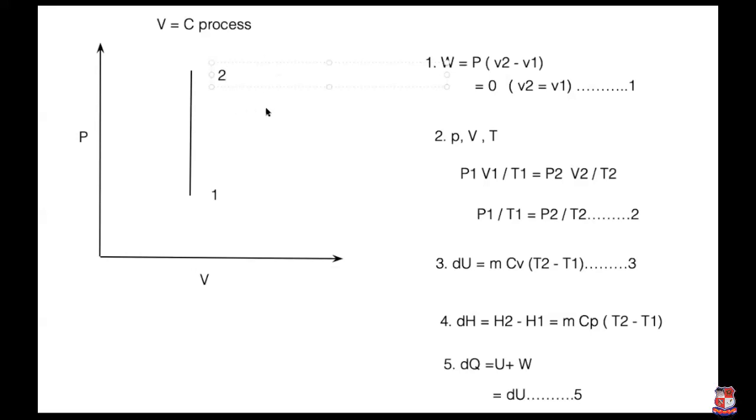Constant pressure, that is one horizontal line based on the Charles law. It is state 1 and it is state 2. So here I write down the main things: P1 is equal to P2, remaining you know V1 and V2. Now what about the equation? What is the first equation? Work done is equal to P(V2 minus V1).